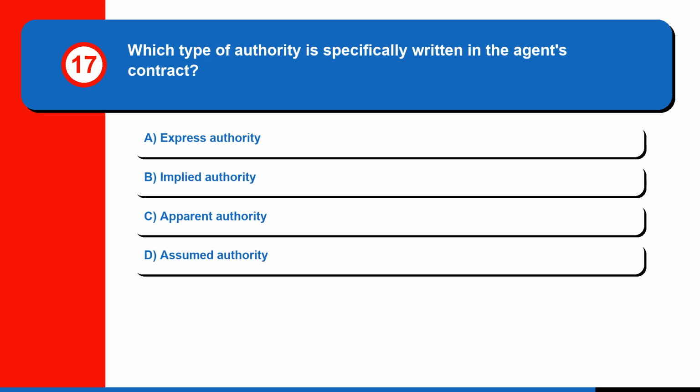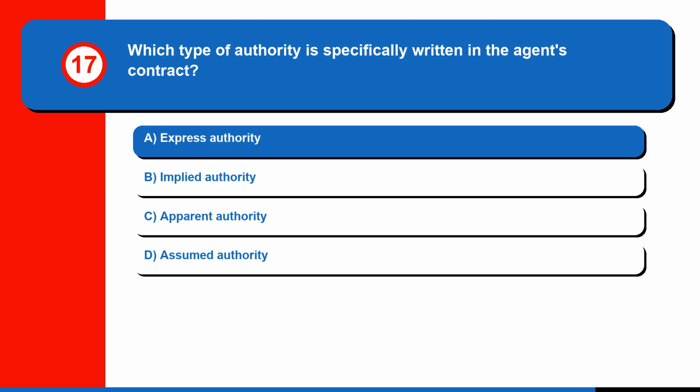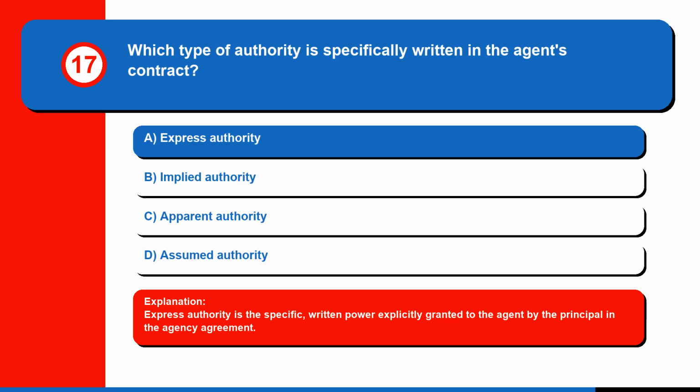Question 17. Which type of authority is specifically written in the agent's contract? A. Express authority, B. Implied authority, C. Apparent authority, or D. Assumed authority. The correct answer is A. Express authority. Express authority is the specific, written power explicitly granted to the agent by the principal in the agency agreement.